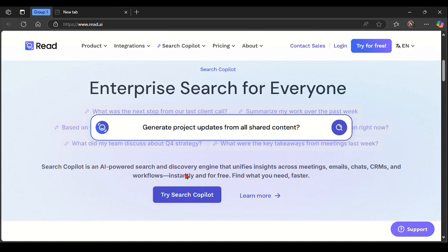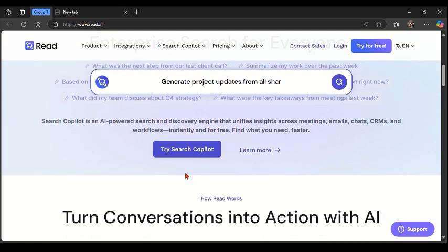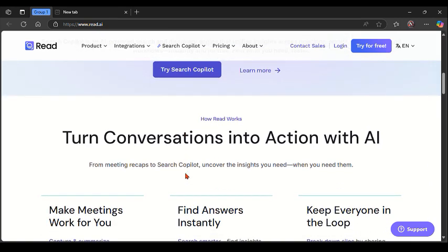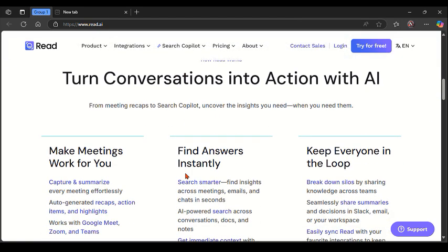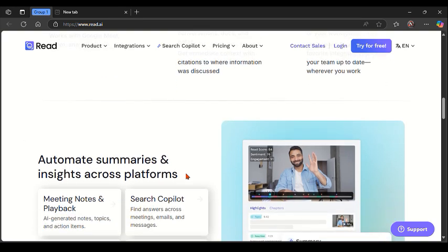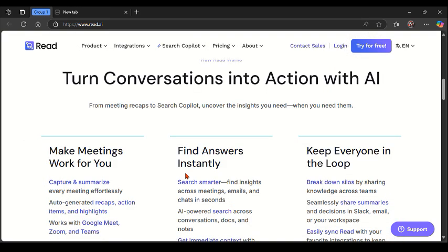Now, talking about the pricing plan, it comes with different plans. That's a free plan, a pro plan, and a business plan, with specially made key features for each plan that can help you make your Zoom meetings and other key important features make your business super easy. So you can just go to the website using the link in the video to check out which particular plan will be a better option, and a pocket-friendly free plan for your choice.